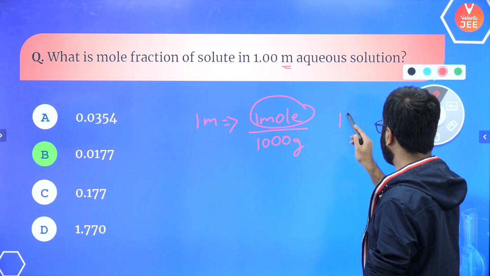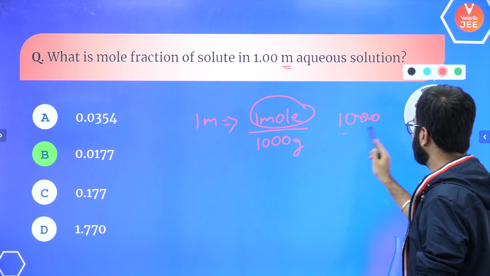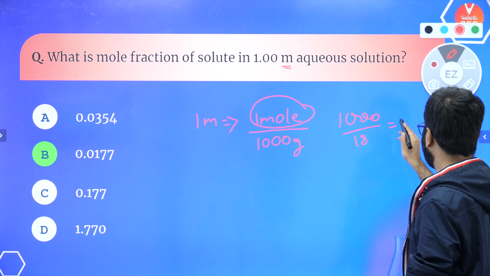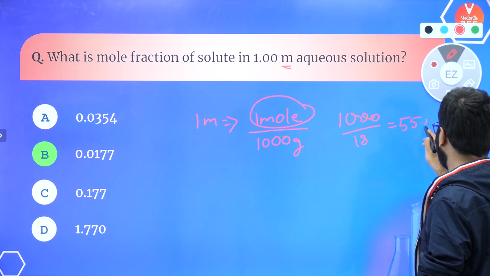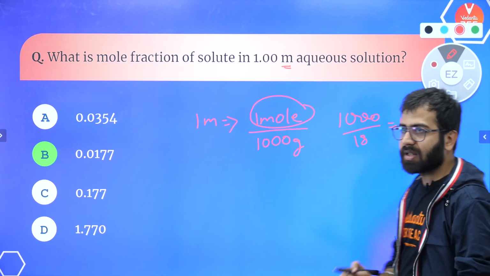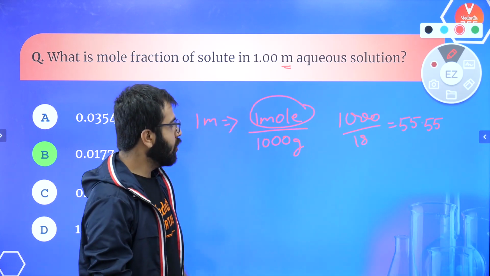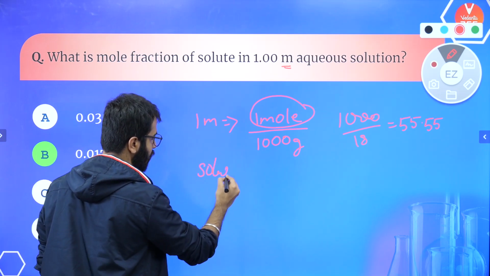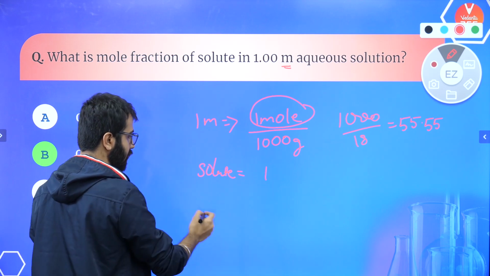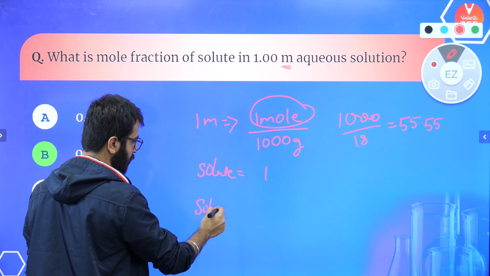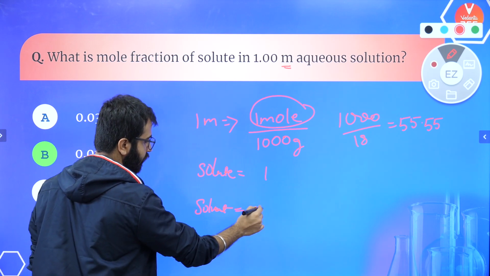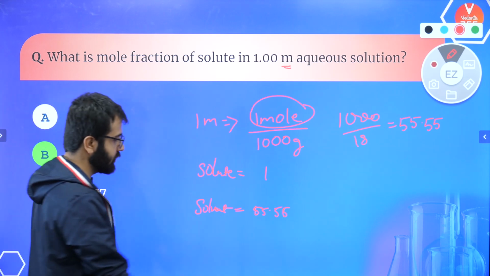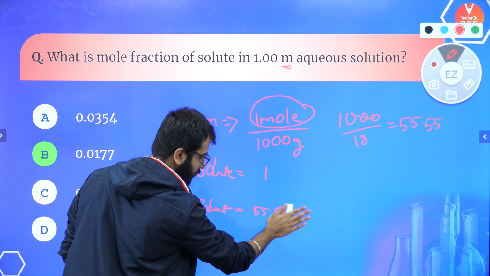So if we divide 1000 grams upon 18, because 18 is the molecular mass of water, the number of moles is 55.55, right? So that is the moles for the water. Now, we know for solute the moles we have is 1, for solvent we have 55.5, not 6. It looks like 6, right?